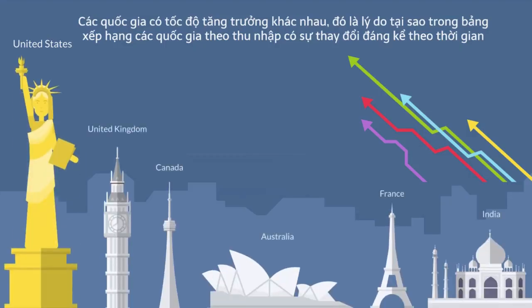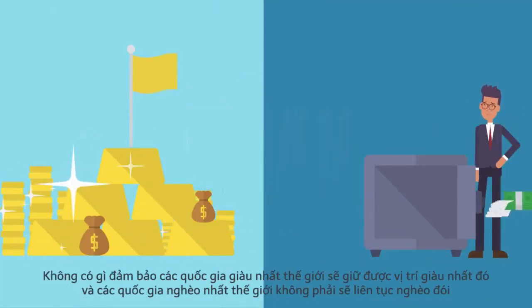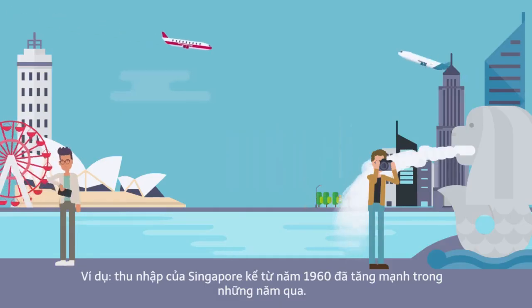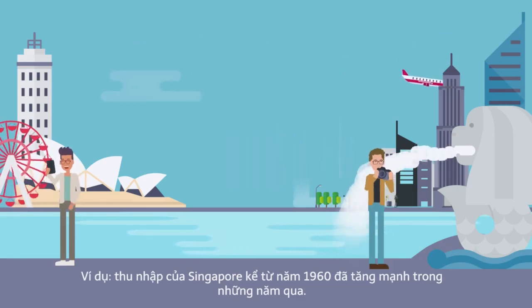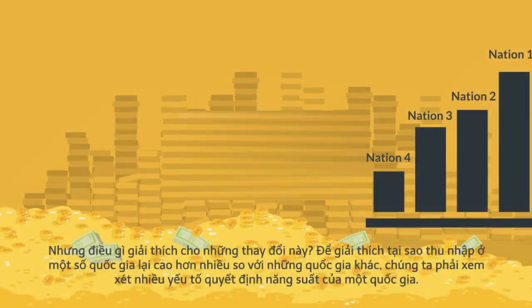Growth rates between countries differ from one another, which is why the ranking of countries by income changes substantially over time. The world's richest countries have no guarantee they will stay the richest, and the world's poorest countries are not going to remain forever in poverty. For example, Singapore's income since 1960 has increased drastically over the years. But what explains these changes?